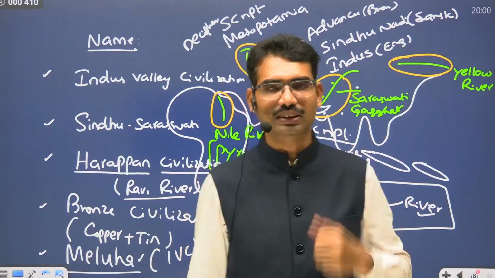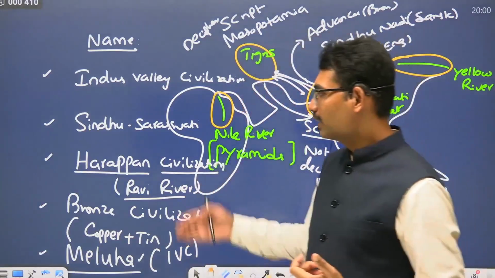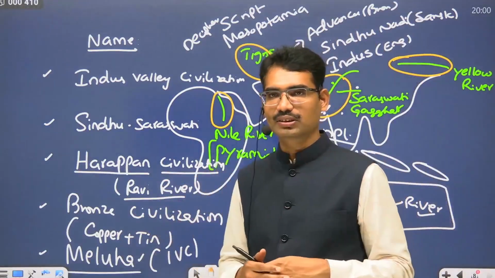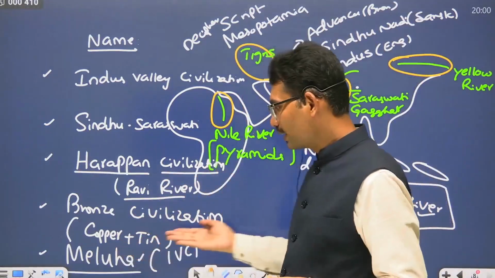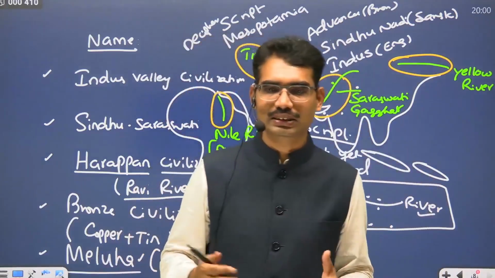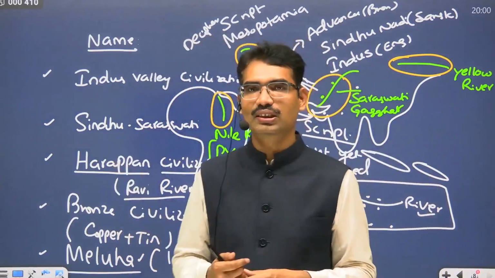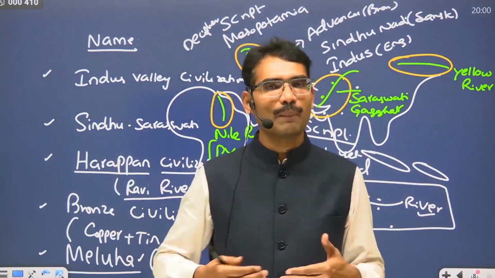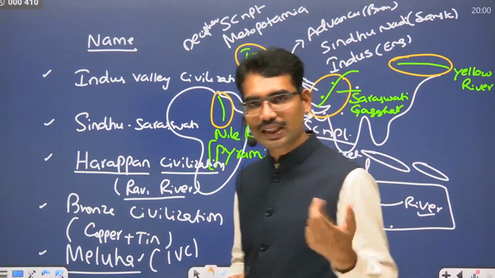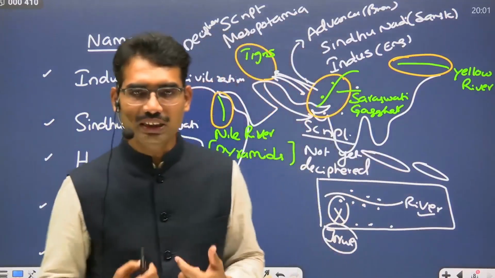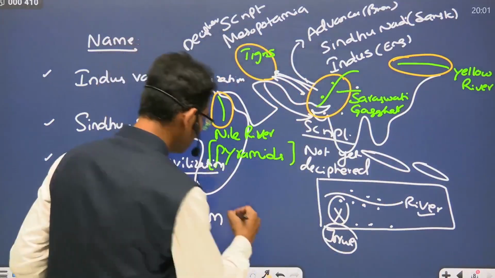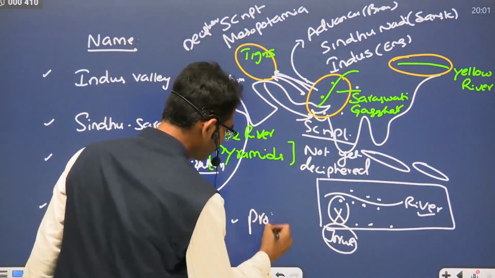Another characteristic: technology wise, it is a bronze civilization. It is known as Meluha. So one of the specialties of this civilization is that it is not one name, but multiple names. Do they know script? Yes. But did we decipher it and are we able to read it? No. That's why it is also known as proto-historic.